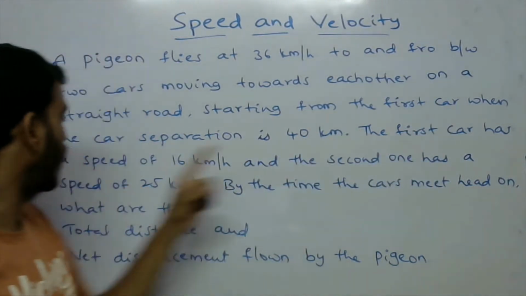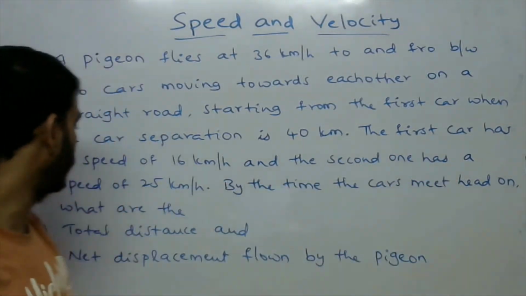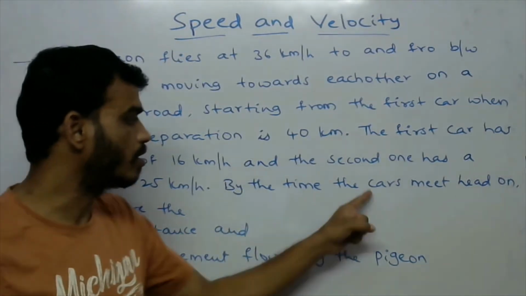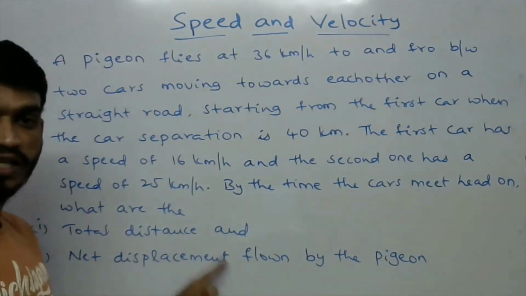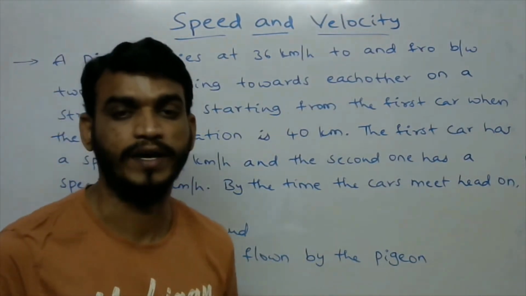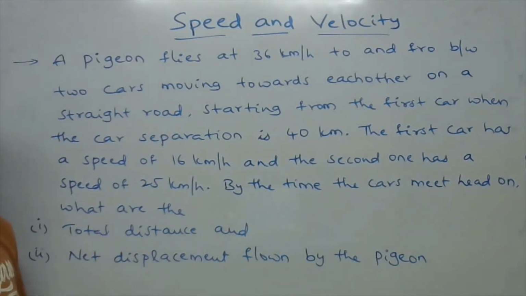The first car has a speed of 16 km per hour and the second car has a speed of 25 km per hour. By the time the cars meet head on, what are the total distance of the pigeon and net displacement flown by the pigeon? Okay, so this is the problem.